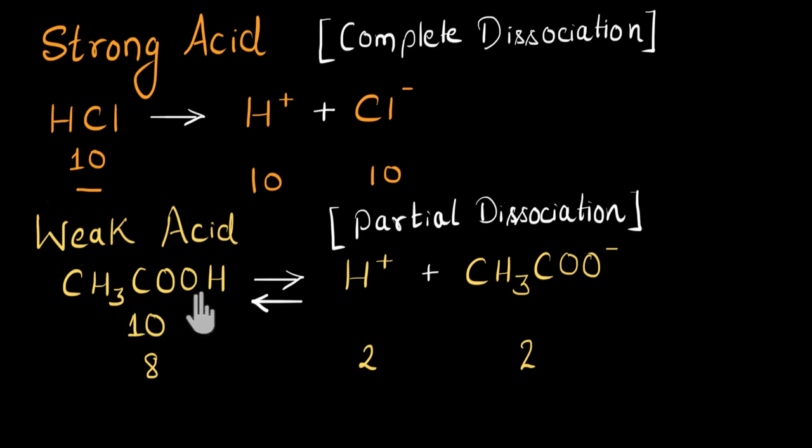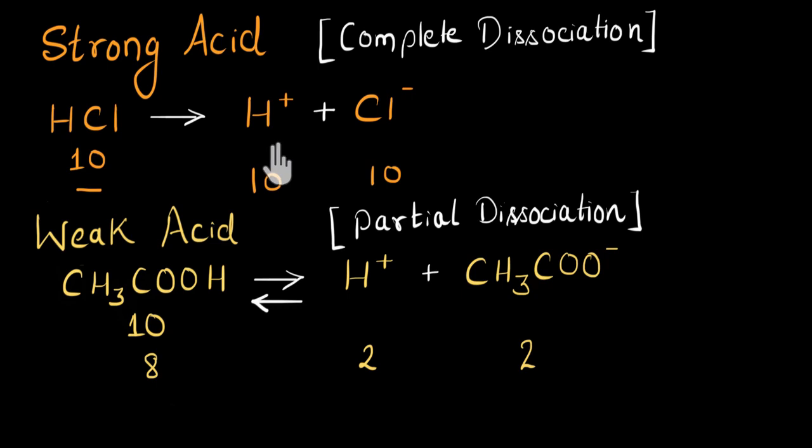Okay, now this means that if I take equal amount of strong acid, this will give me a lot more H+ ions than the equal amount of weak acid. In fact, weak acids give us very little amount of H+ ions, and that's why they are less harmful or less dangerous to a human body. And strong acids, since they give a lot of H+ ion, could be very dangerous to the human body.